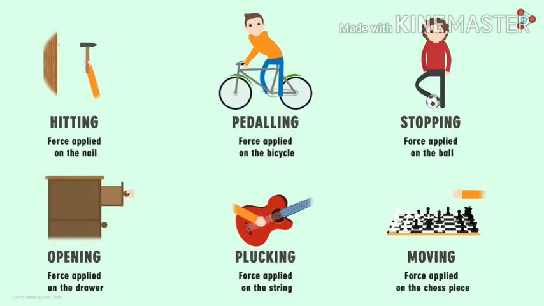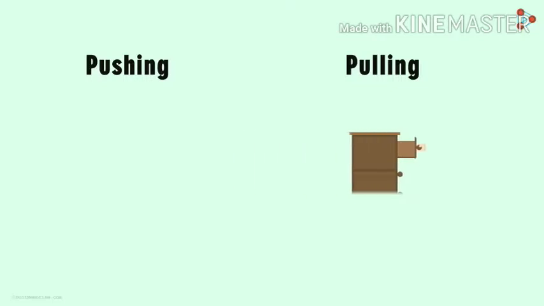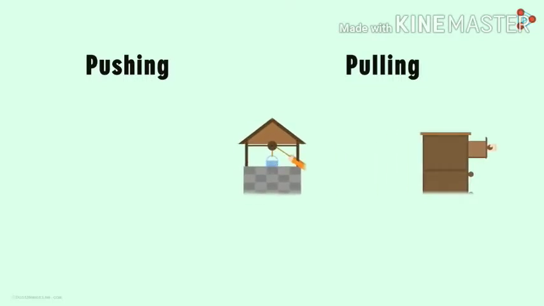But these are just a handful of simply too many actions that we can perform on objects, and it's not possible to write each one of those. But we can categorize all these actions into two basic ones. That is, we can describe all these actions under two actions, namely pushing and pulling. For example, when we open this drawer, we are simply pulling the knob of the drawer to open it. Similarly, when we are drawing or lifting a bucket of water from the well, we are pulling the bucket towards us.